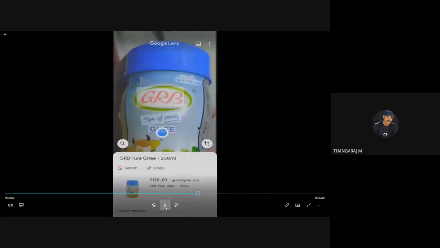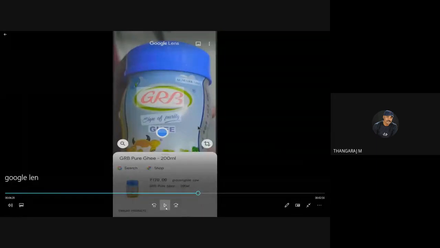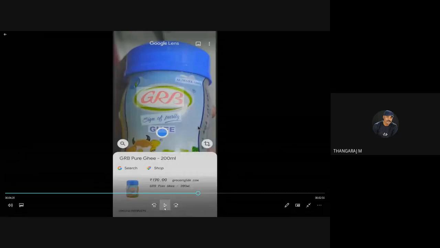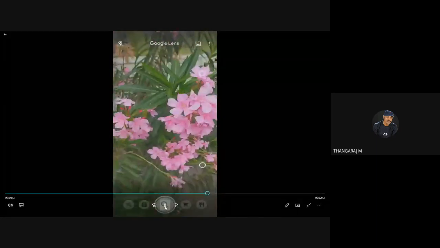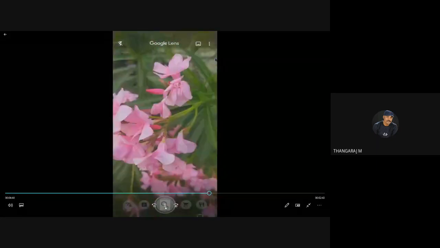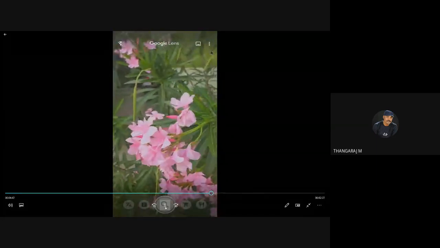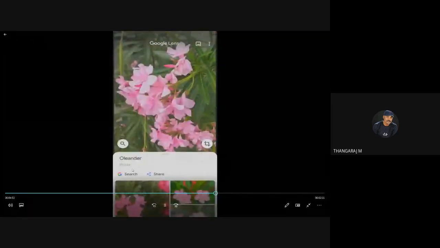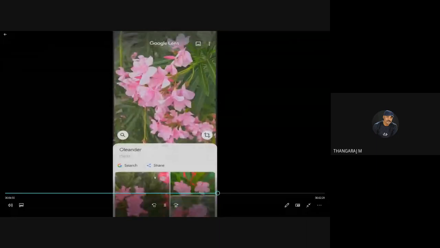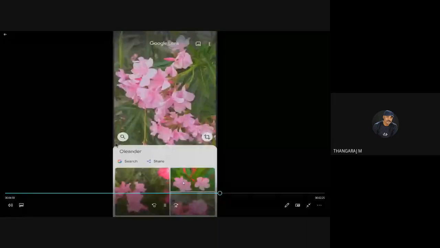I am a biology teacher. I don't know about the plant. Now I scan a plant. I don't know the name of the plant or the name of the flower. But look what happens when I scan it. We get the name of the plant and a picture related to it. We can learn more about it using this.